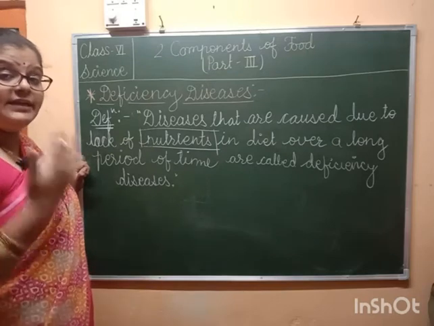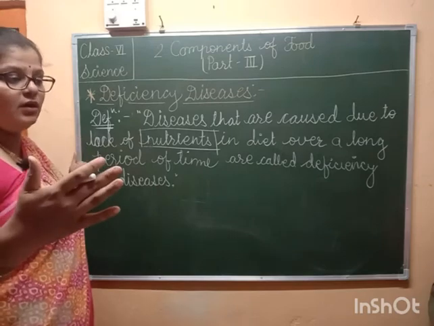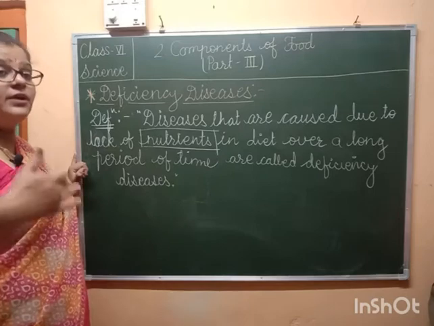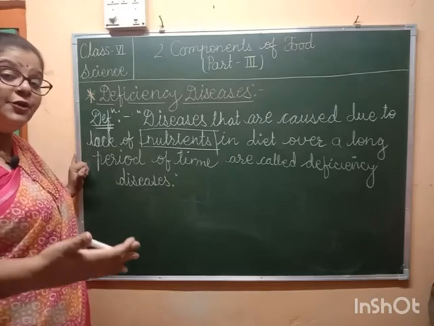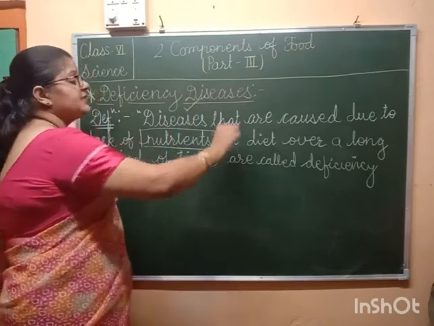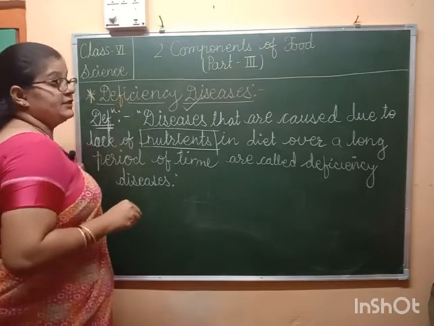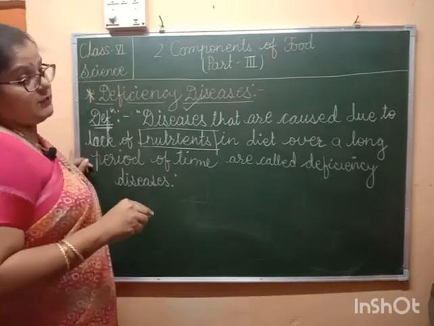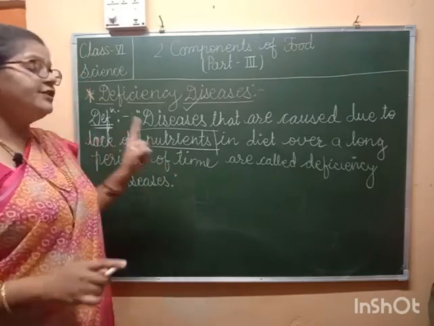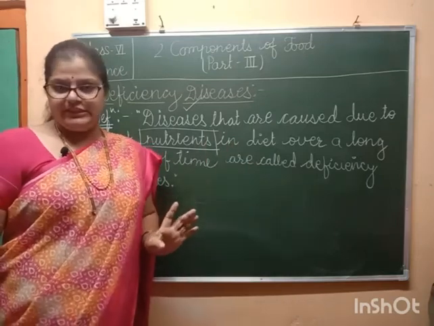But if you are taking protein over a long period of time, suppose 2 months or 6 months, and you are not adding a particular kind of nutrient into your body, then your body is definitely going to be affected by certain diseases. That kind of disease is called deficiency disease. The deficiency disease is the disease that is caused due to lack of nutrients in the diet over a long period of time.